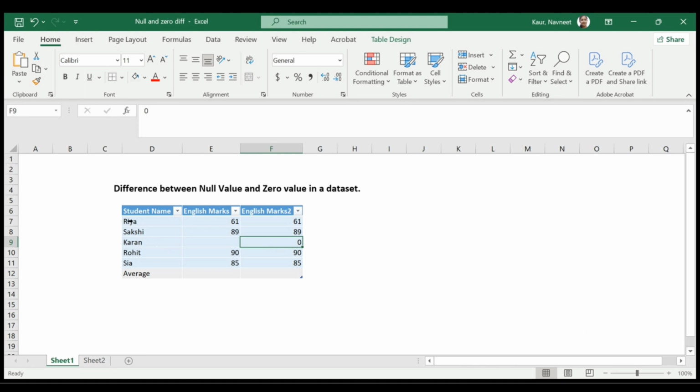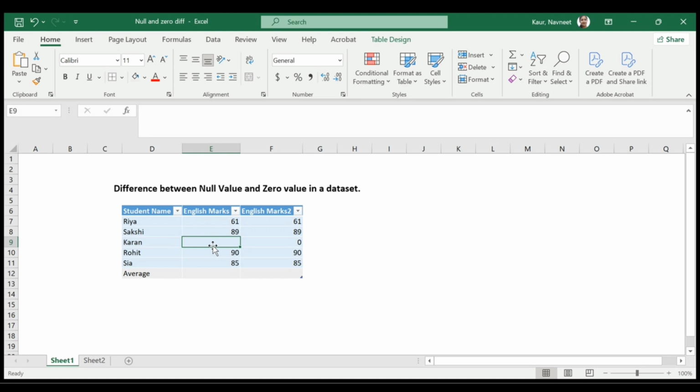So here you can see that in the first case, the value is empty, and in the second case, the value is 0. It might be the case that in the first case Karan didn't appear for the exam, and so we don't have marks for him.